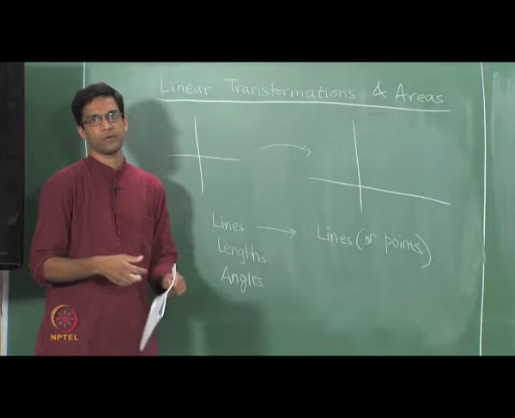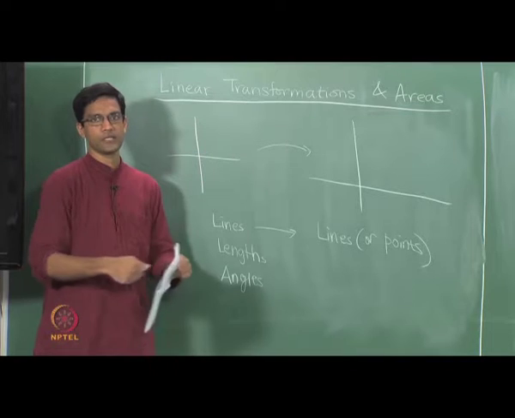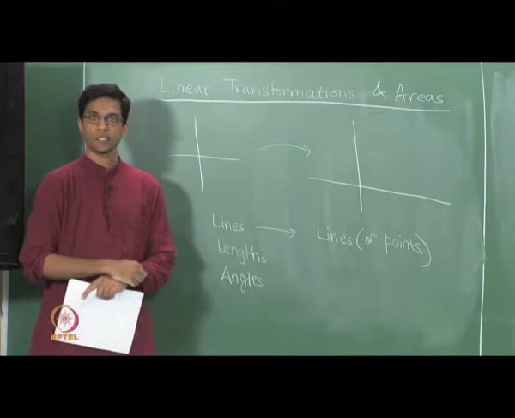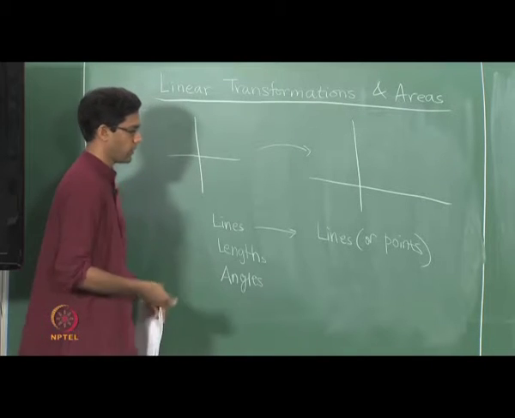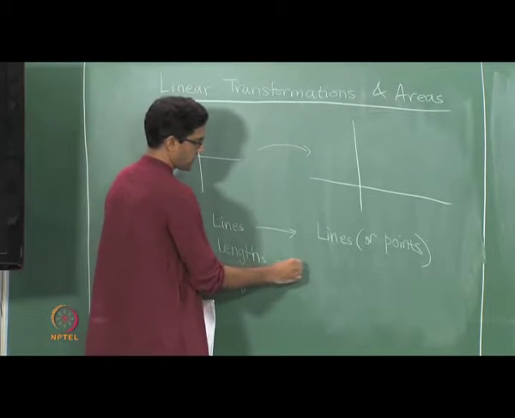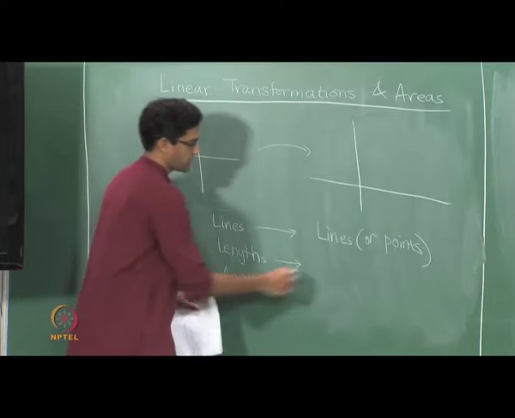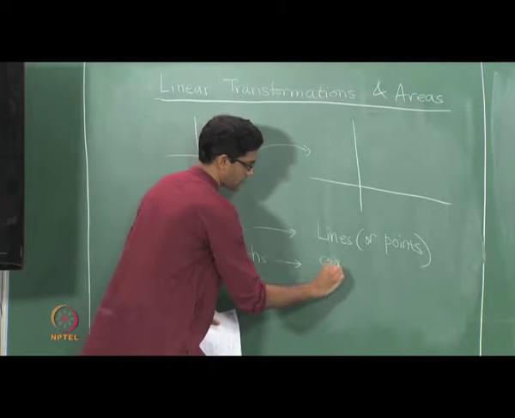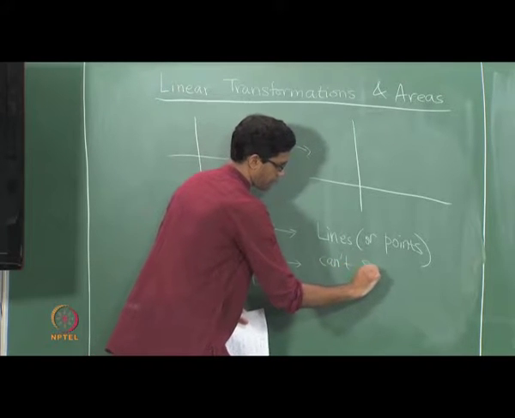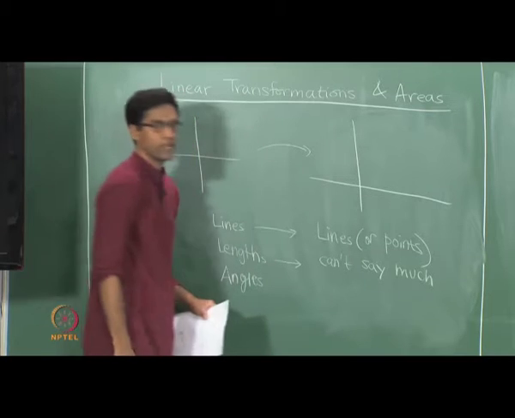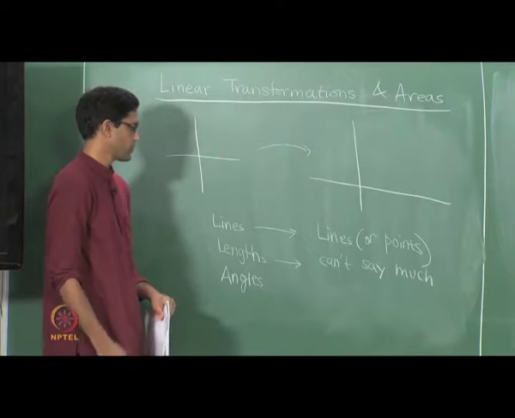They may along some directions increase length by some factor, along a different direction they may increase length by some other factor, and so on. So as far as lengths are concerned, there is nothing uniform that you can really say. So we can't say much really about lengths in general if I don't know any extra information about the linear transformation.